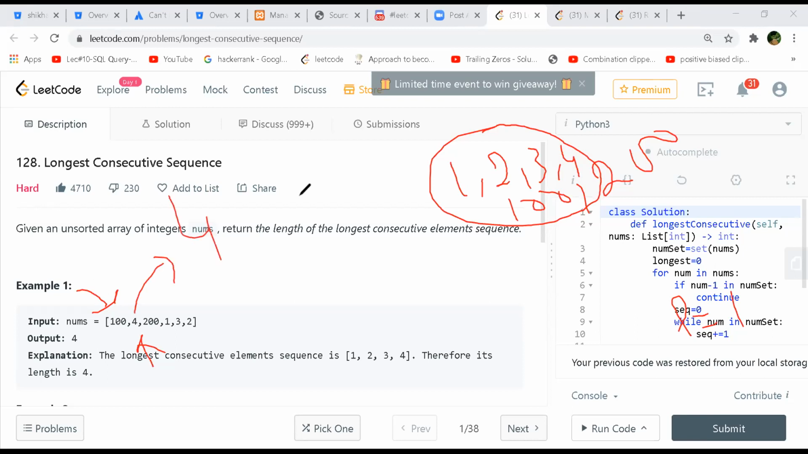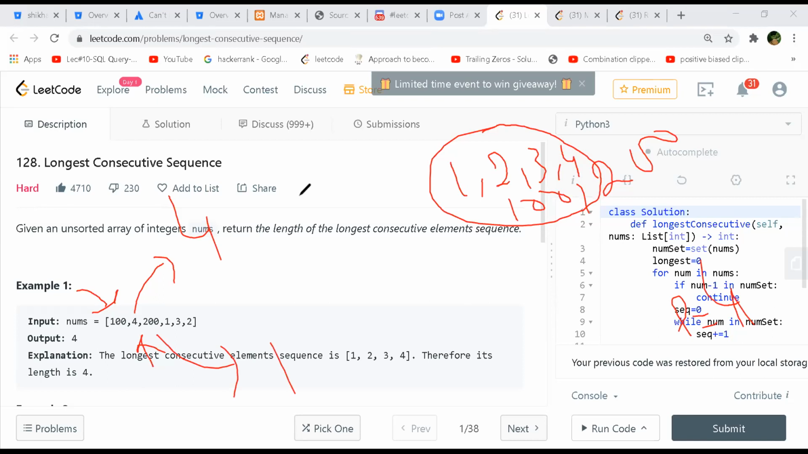Then again, you started with 4 by actually decrementing 1 by 1, right? 4, 3, 2, 1. Okay, makes sense. And then we went to addition also. Yeah. So we'll update our max length to 4. Now 200 will take 199, it's not present. So 200 is the root and 201 is not present. Since the length will be 1 for 200, the max length will be 4.